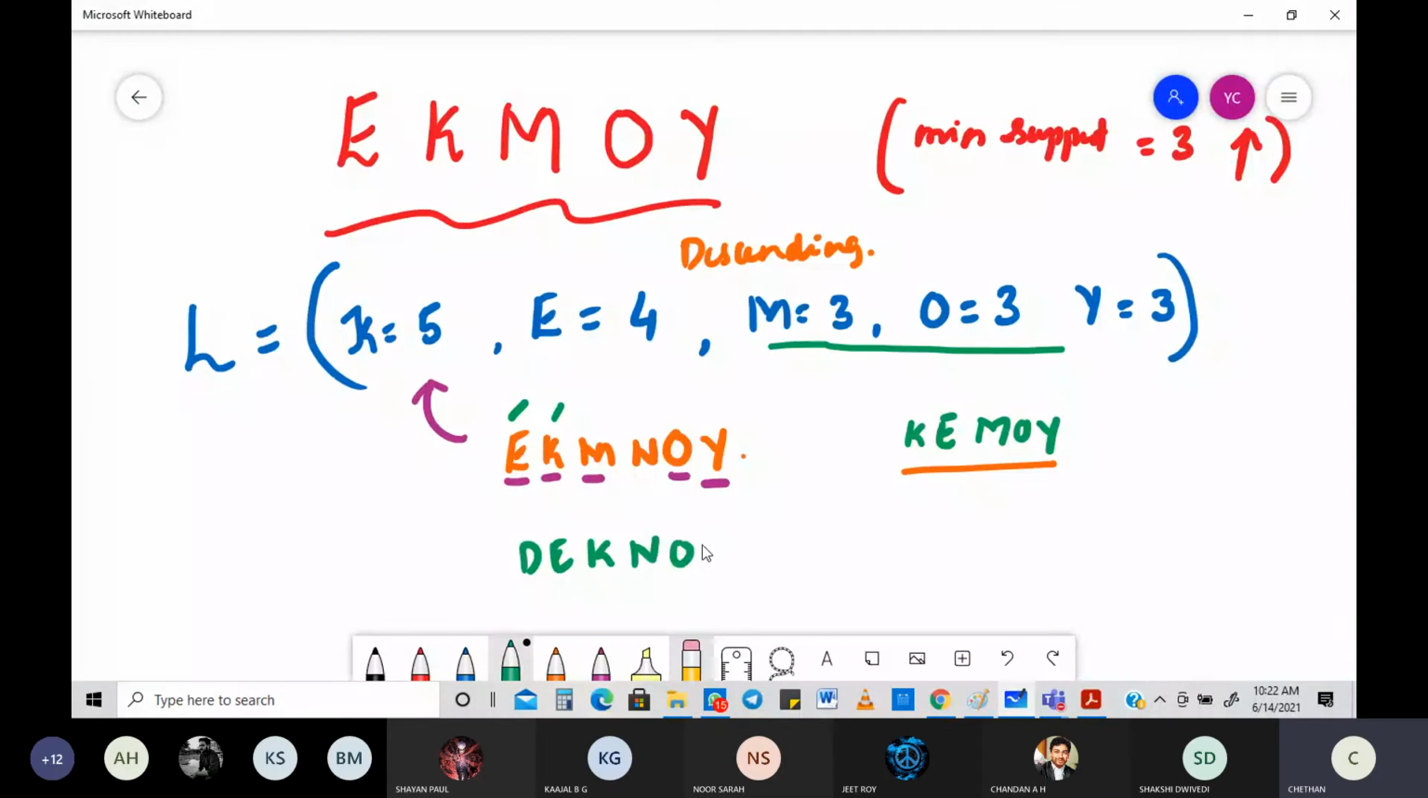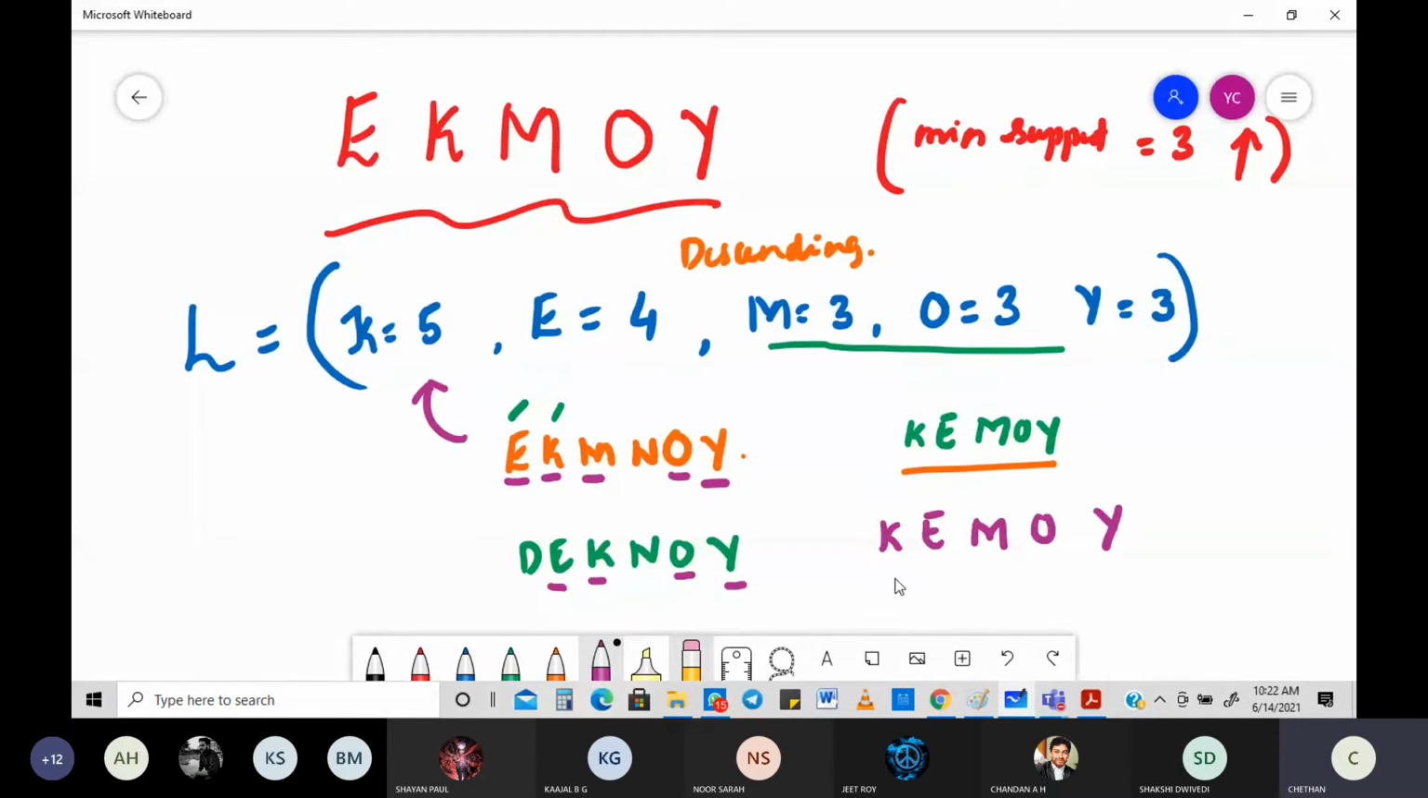Again, you need to highlight the ones that are there. Where is K? Is there K? Yes. Is there E? Yes. Is there M? No, there's no M. In this transaction, there is no M, so you don't have to worry. Then O. Is there O? Is there Y? Yes. Then I'll tell you the way of writing it. First, you write like this: K, E, M, O, Y, because that's the one that's supposed to be there.